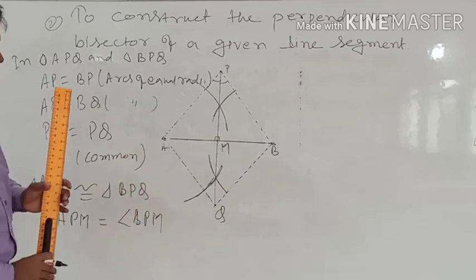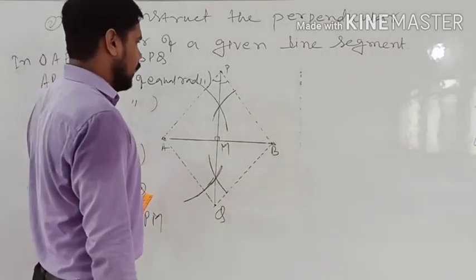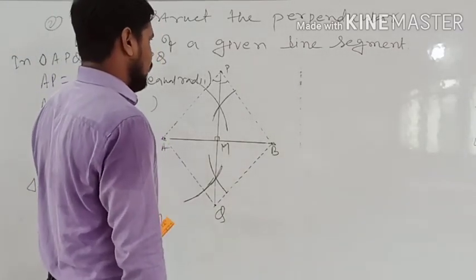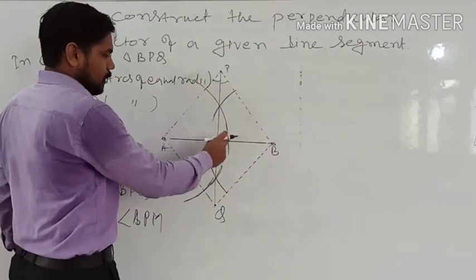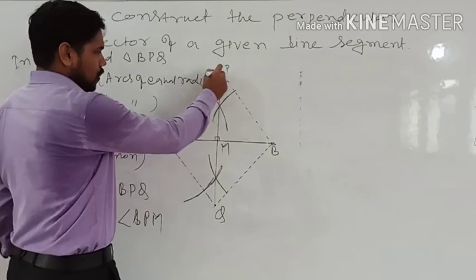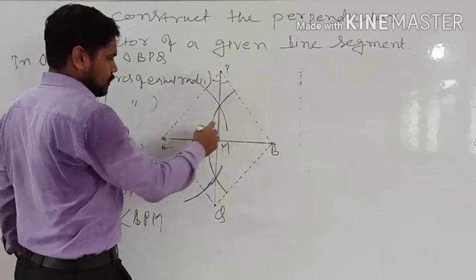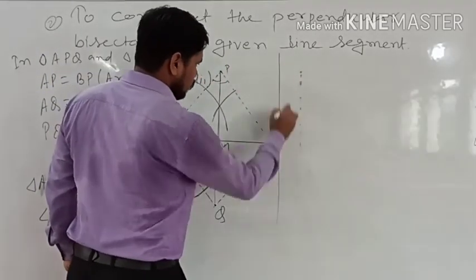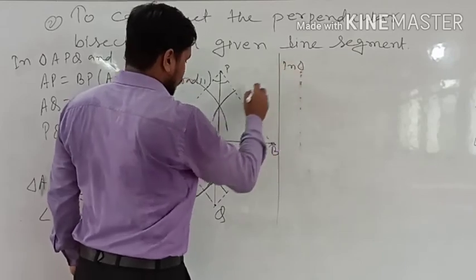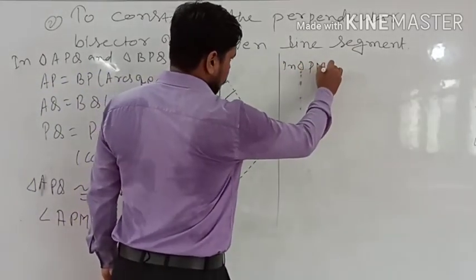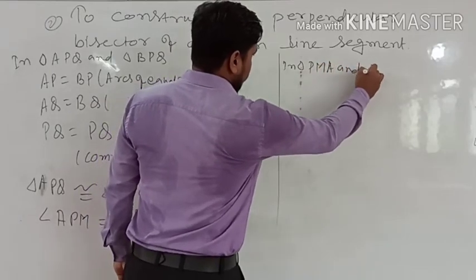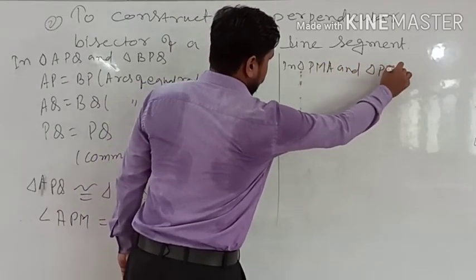Now let us see what we can do. Now we will work on triangle PMA and triangle PMB.